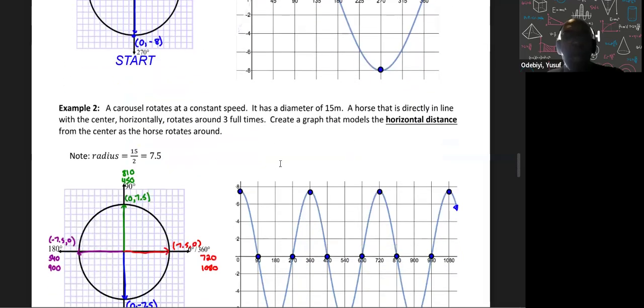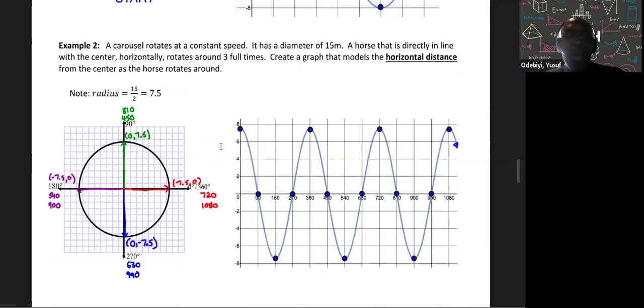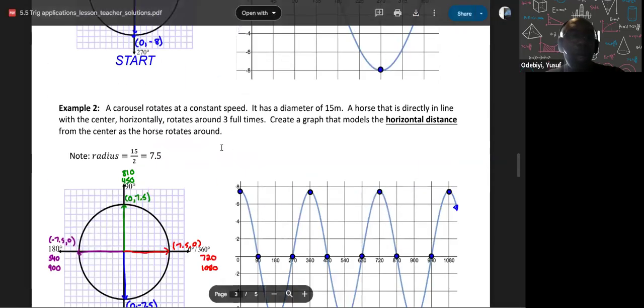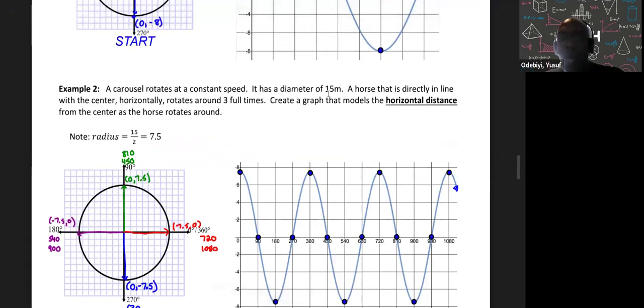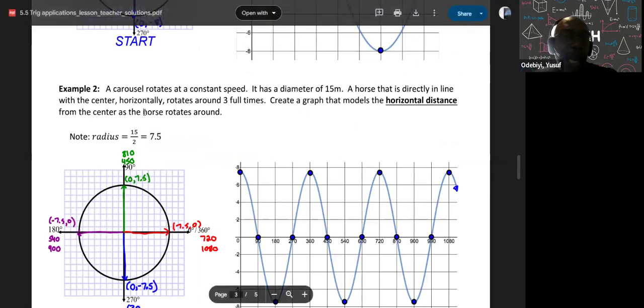So this example here is our last example we're going to look at, and then we're done. A carousel rotates at a constant speed and has a diameter of 5 meters. There is a horse that is directly in line with the center horizontally.